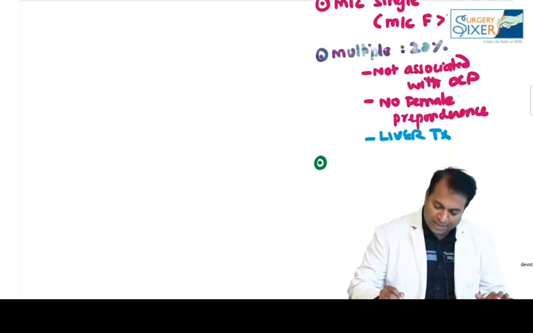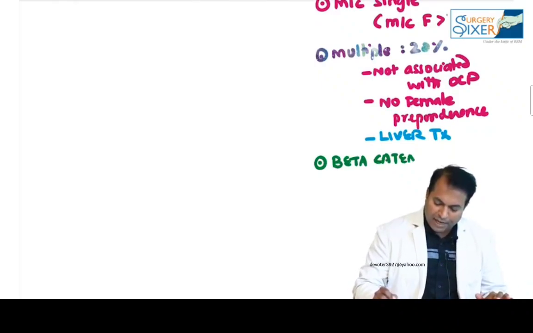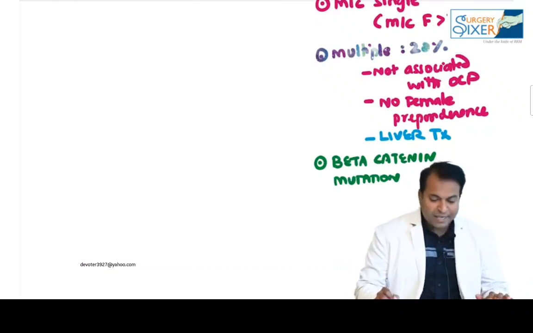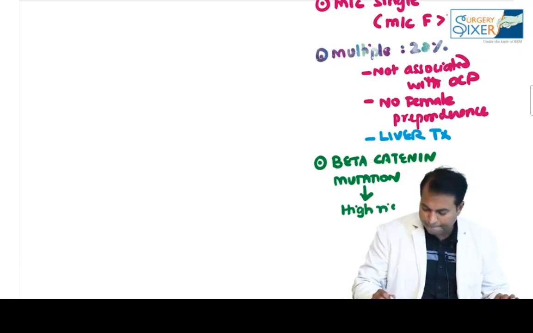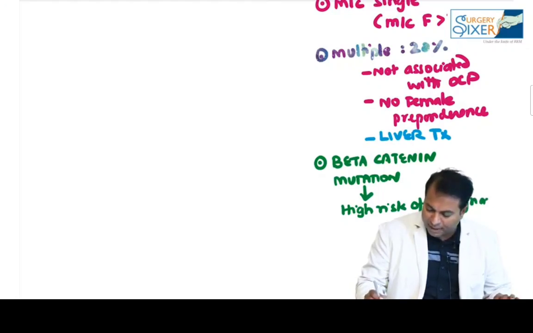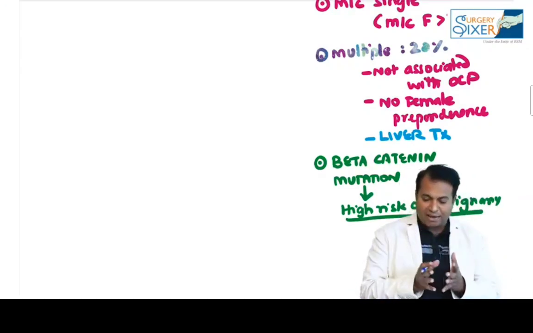And there is one mutation known as beta-catenin mutation. If the adenoma has beta-catenin mutation, what is the problem? Please remember, they have a high risk of malignancy. High risk of malignancy is seen if there is beta-catenin mutation. So beta-catenin mutation patients will have high risk of malignancy.